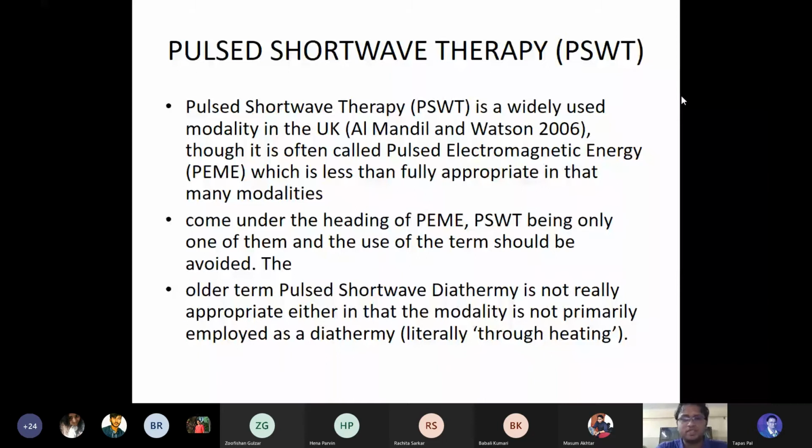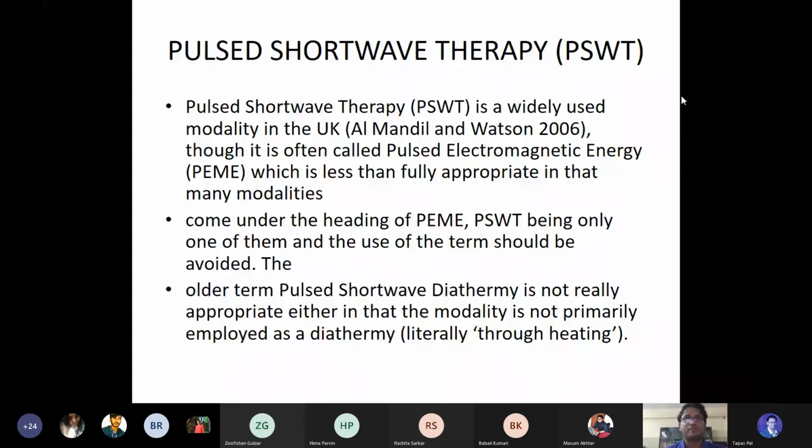Why did the name get changed? Because it is not a heating modality. So they changed the name from diathermy to pulsed electromagnetic energy. PEME, pulsed electromagnetic energy, is the new name instead of pulse shortwave diathermy.